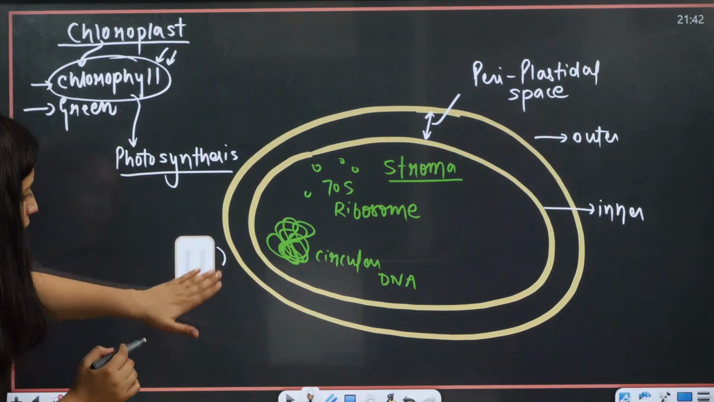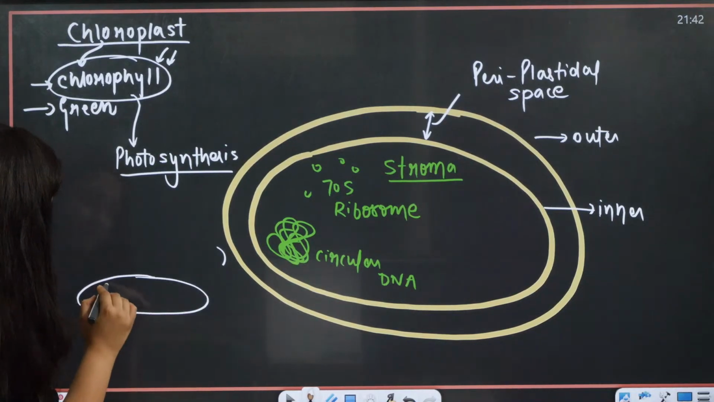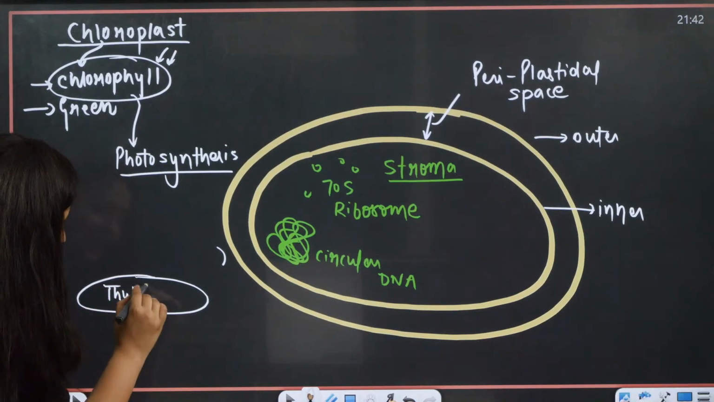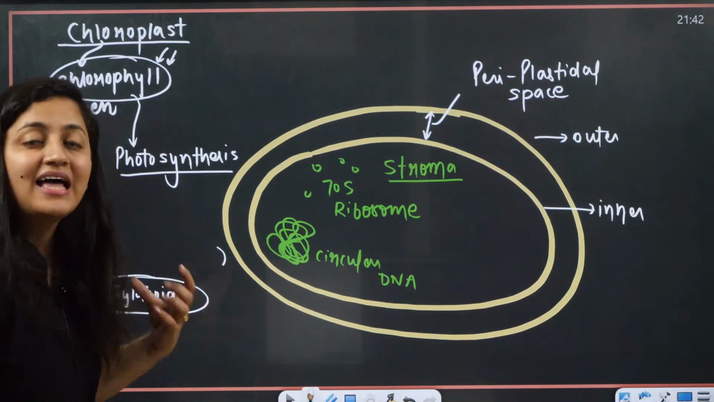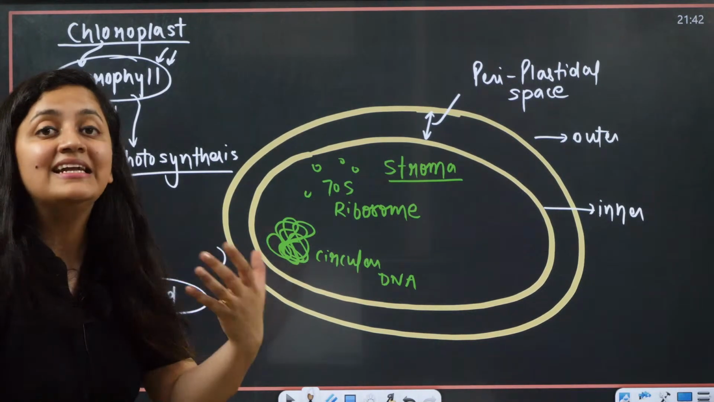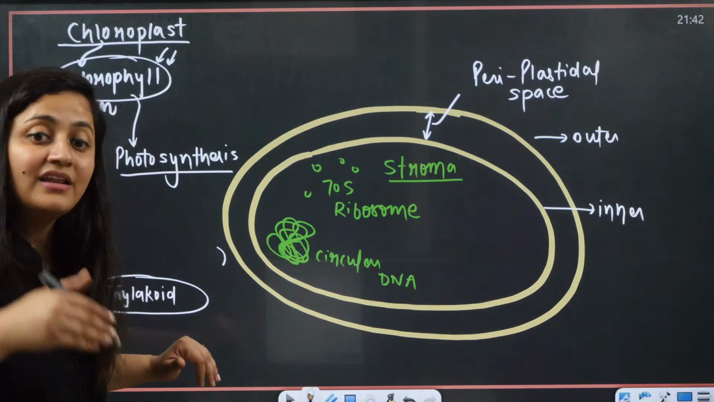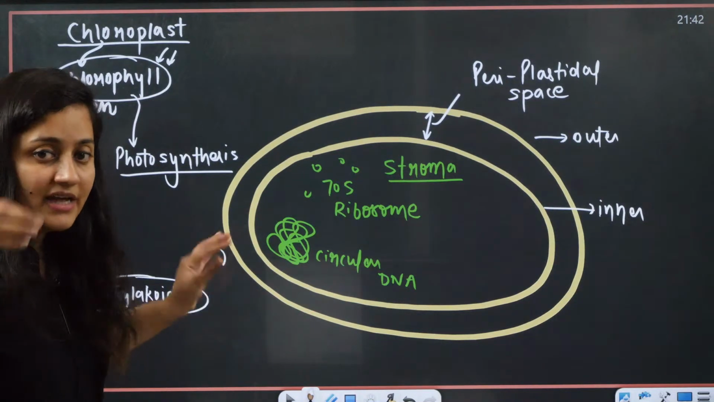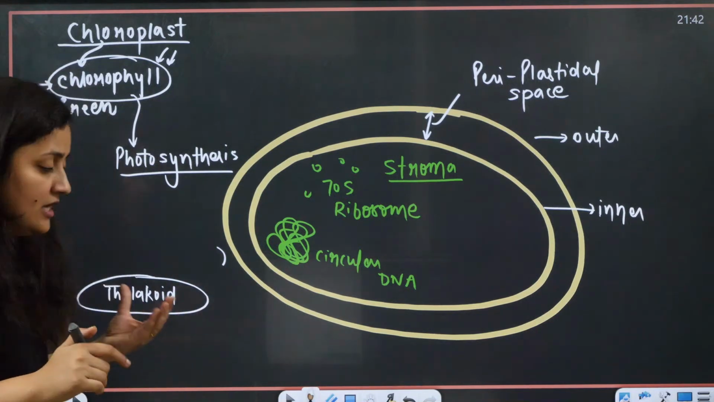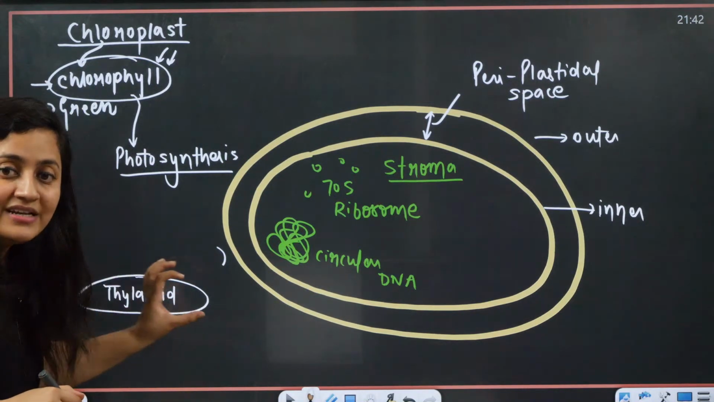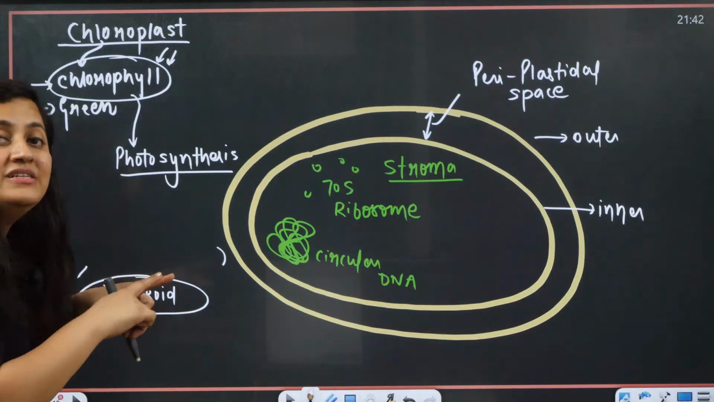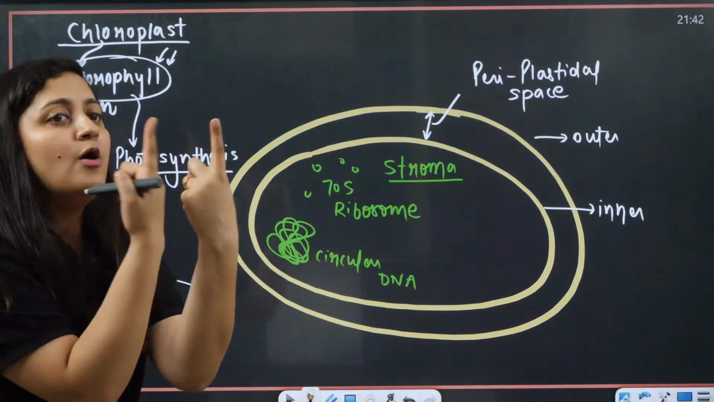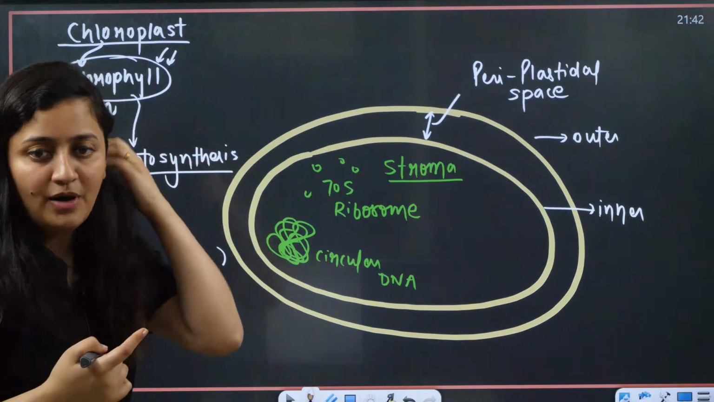Now, the structure is thylakoid. It is the part where the light reaction will take place. We will talk about it in detail in plant physiology, but here I will just give you the overview. So we have the thylakoids, and the inner space is lumen. A thylakoid is a membrane bound sac-like structure, a membrane bound pouch-like structure.